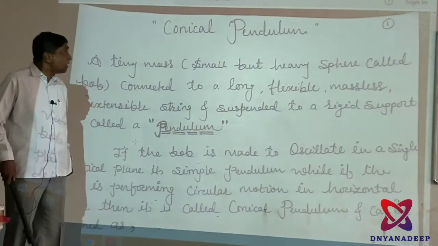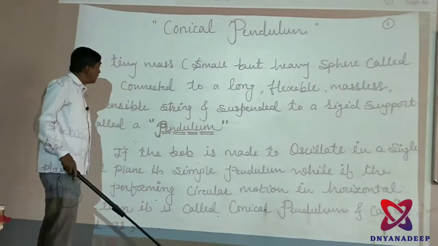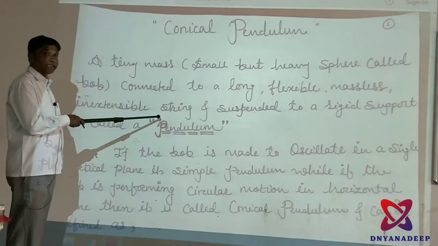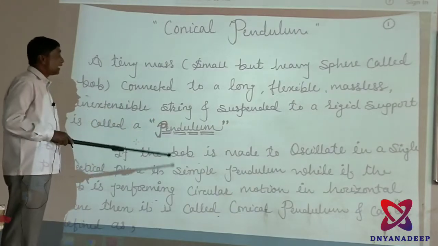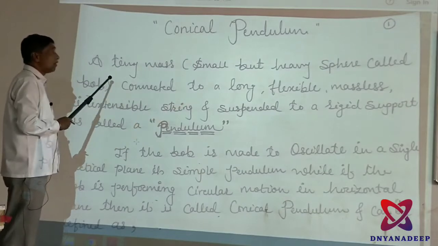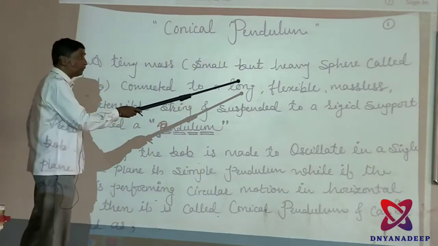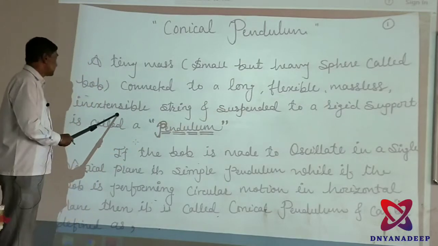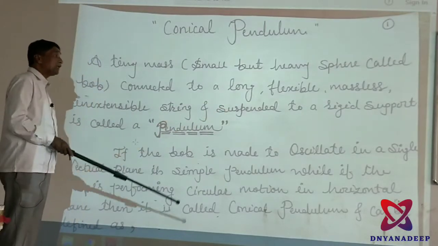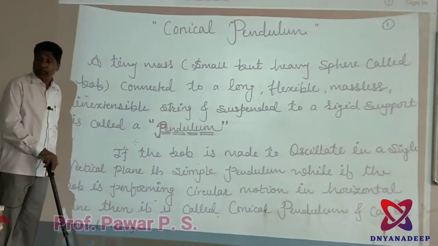First of all you have to see what an actual pendulum is. A pendulum means a tiny mass, a small but heavy sphere called a bob, connected to a long, flexible, massless, inextensible string and suspended from a rigid support, is called a pendulum.